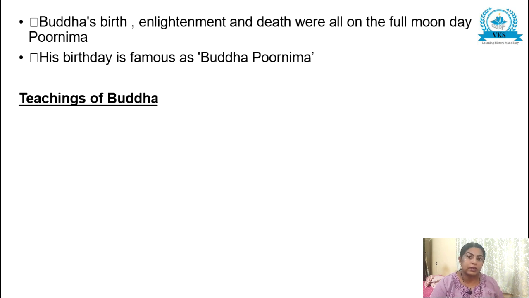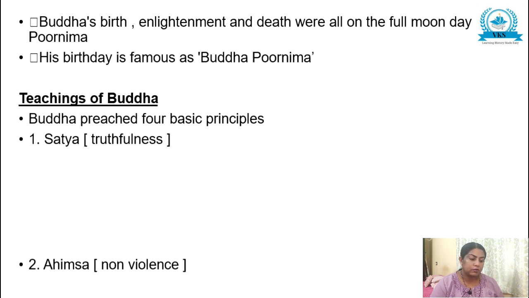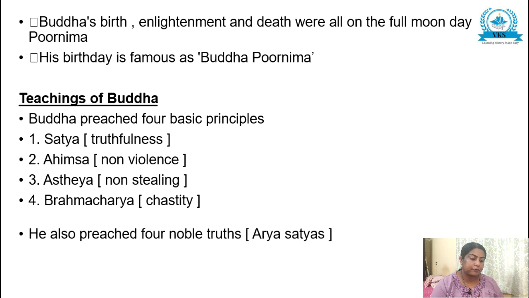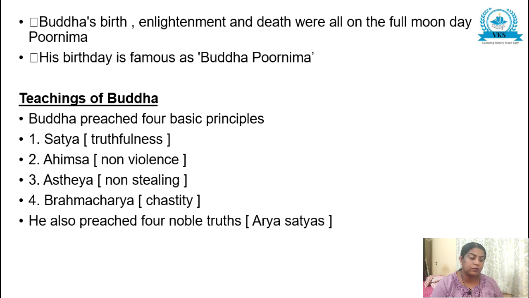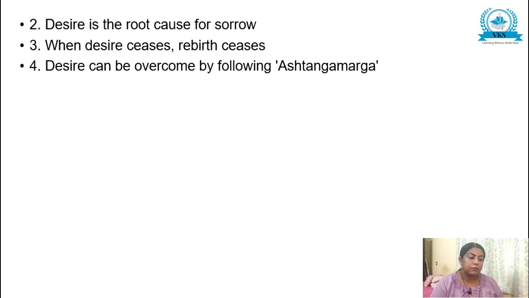Now going on to the second part, teachings of Buddha. Buddha preached 4 basic principles: Satya, truthfulness; Ahimsa, non-violence; Asteya, non-stealing; and Brahmacharya, chastity. He also preached 4 noble truths, Arya Satyas. Worldly life is full of sorrows. Desire is the root cause for sorrows. When desire ceases, rebirth ceases, and desire can be overcome by following Ashtanga Marga.